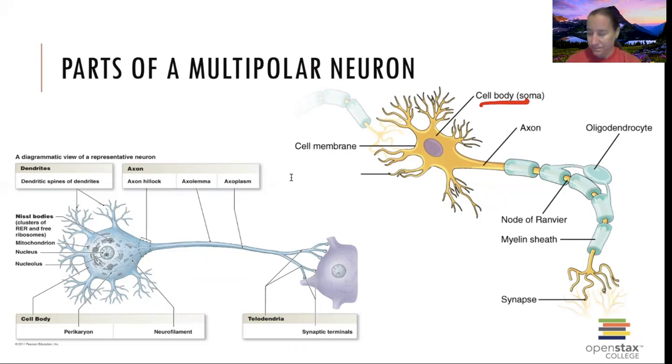And if we're talking about the cells, sometimes these guys will differ on where we consider those. If we cluster all these cell bodies, these somas together, we call them different things in different parts. In the central nervous system, we call all of those nuclei. But in the peripheral nervous system, we call them ganglia.